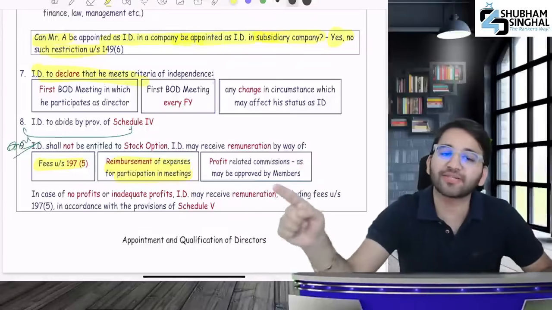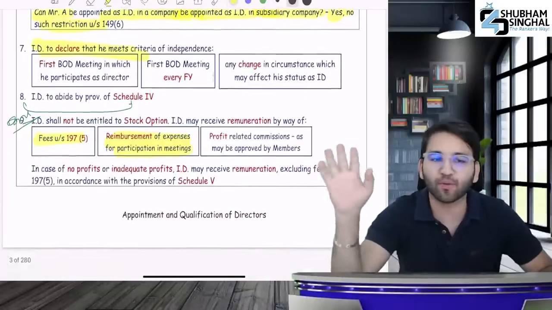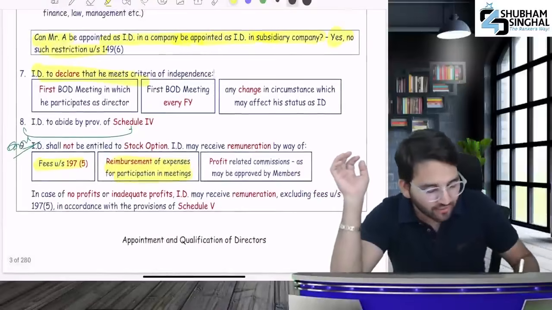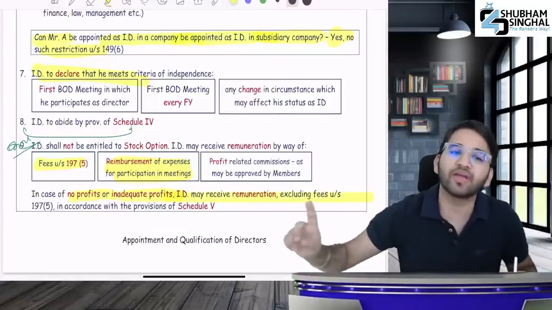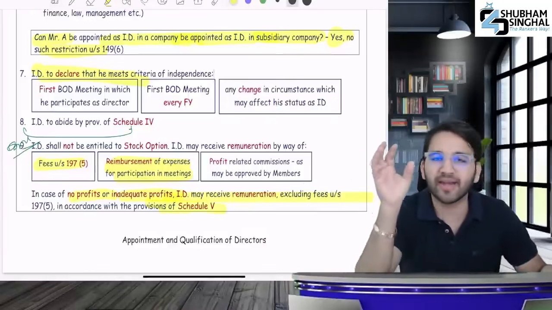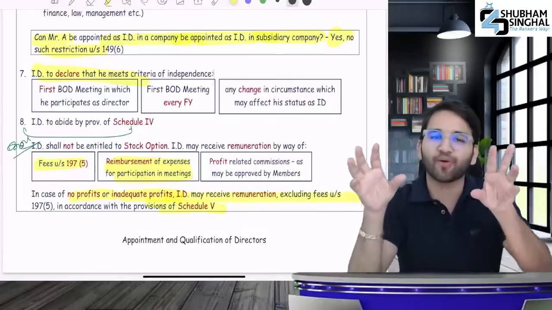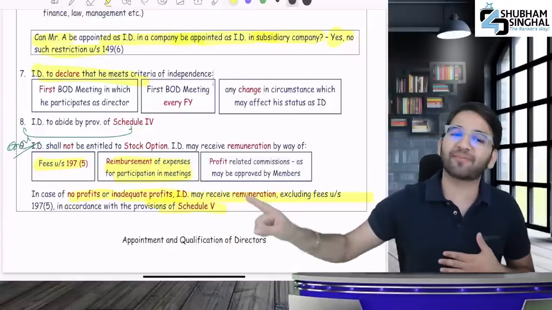Profit related commission as may be approved by the members. After that, in case of no profit or inadequate profit, independent directors can receive remuneration, excluding fees under section 197 subsection 5, as per Schedule 5. If a company gets inadequate profit, previously there was no provision for it. Now you will get paid according to Schedule 5.